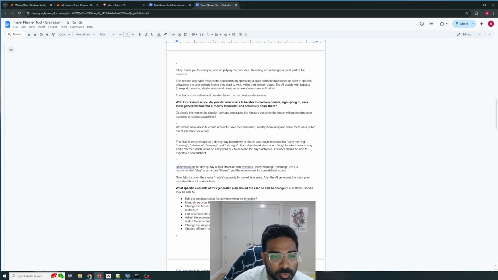So we revised the scope. It was able to follow along. I asked it, hey, start from the beginning, based off of the tool we want to build, and simplify the scope such that if the user just inserts a bunch of attractions, it would simply create a travel plan of start here, go here, go here, go here.